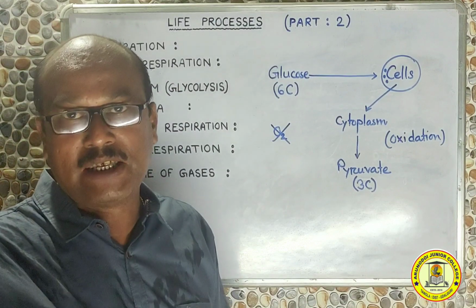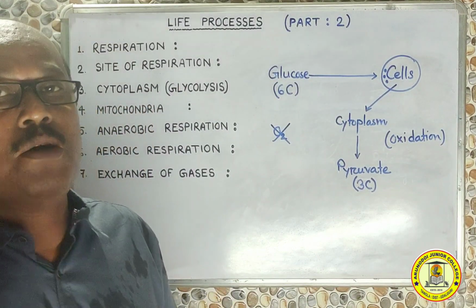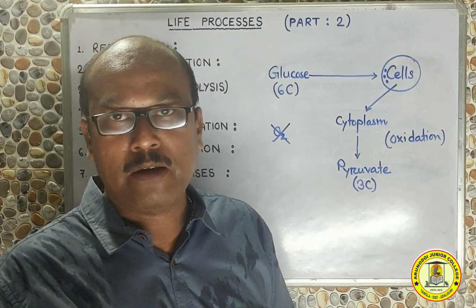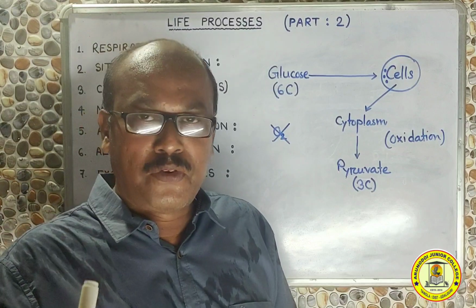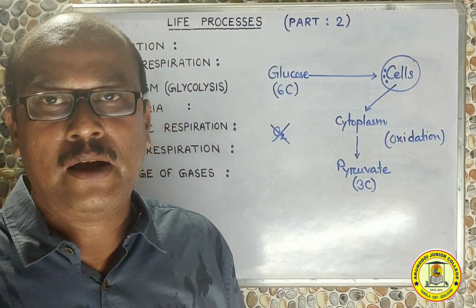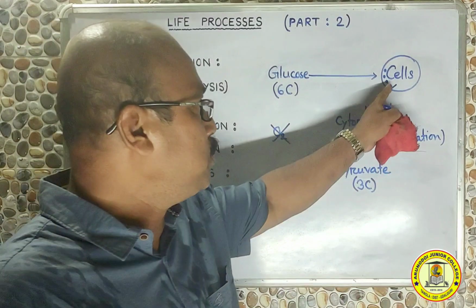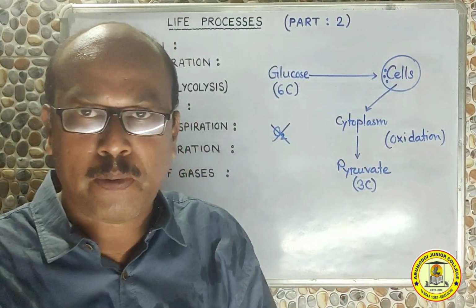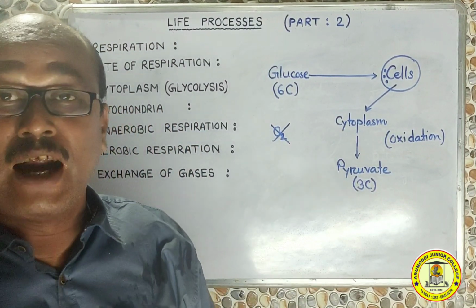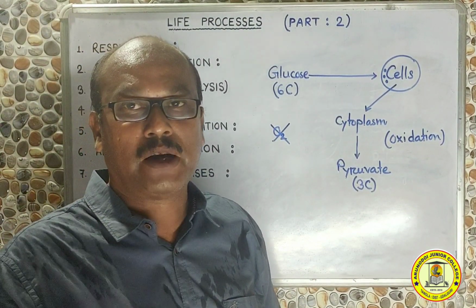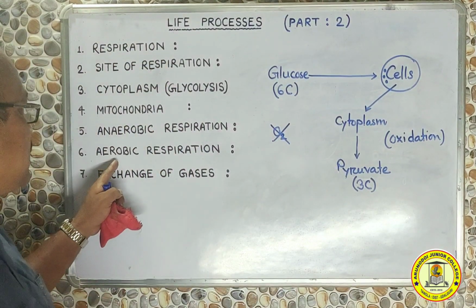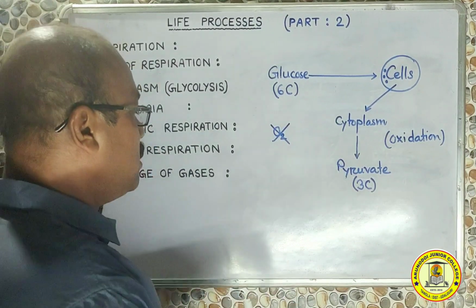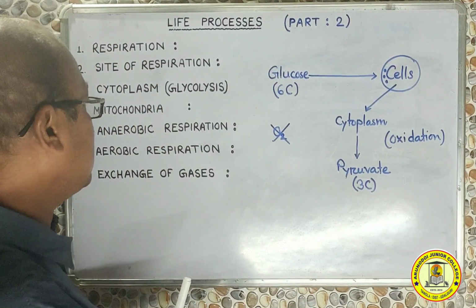But what happens to the oxygen which reaches the lungs? From the lungs, oxygen is again carried by blood, especially the hemoglobin present in the RBC, and finally this oxygen reaches the cell, and inside the cell there is food, and that food will be broken down to the smallest part in order to release energy. Under that condition, this respiration will require oxygen, and we will call it aerobic respiration. So anaerobic and aerobic are two different kinds of respiration. We will see this in detail shortly.